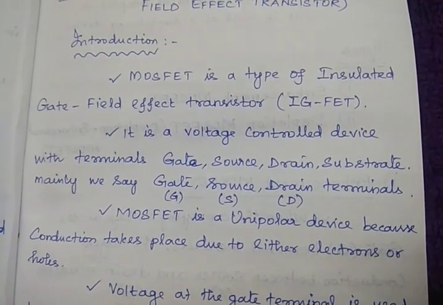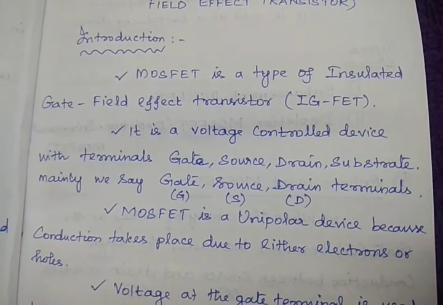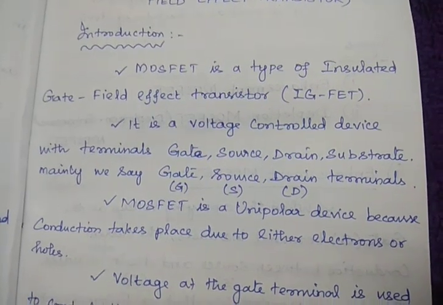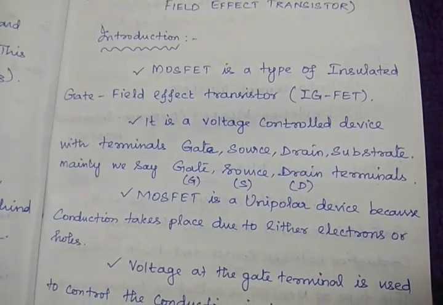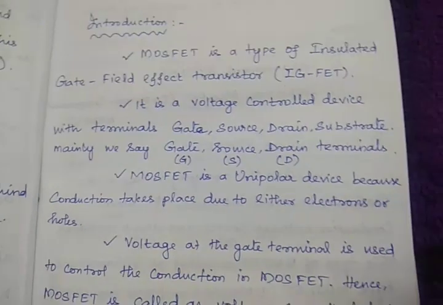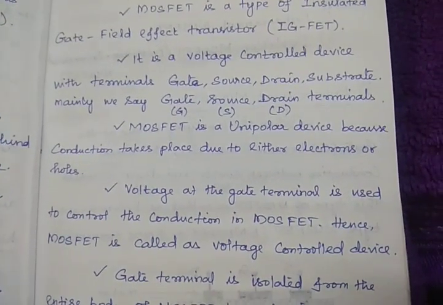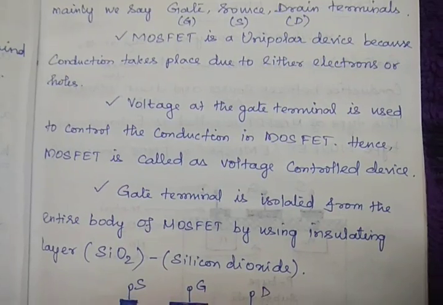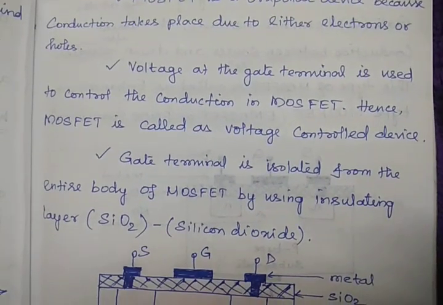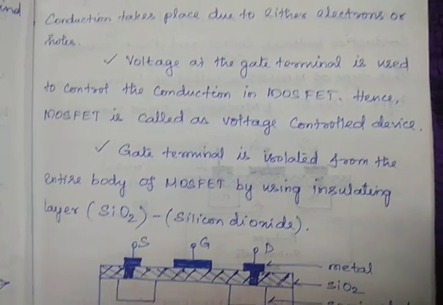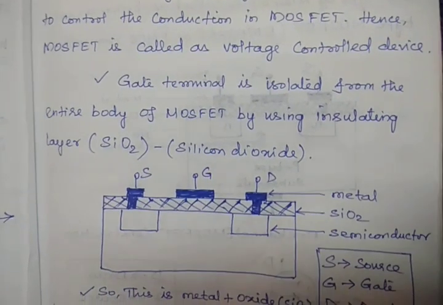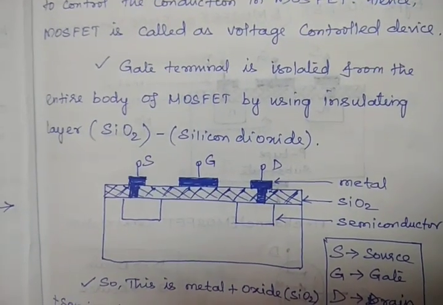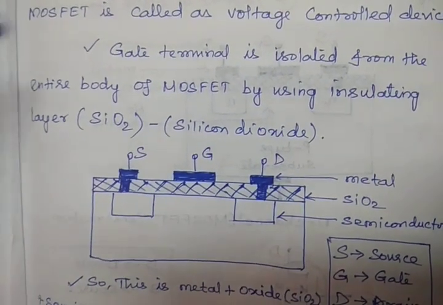I hope you understand. So MOSFET is the IGFET, it is a voltage control device, it is a unipolar device, and gate voltage is used for controlling the output values or conduction in the MOSFET. And the final point is that the gate terminal is isolated from the entire body of MOSFET by using SiO2.